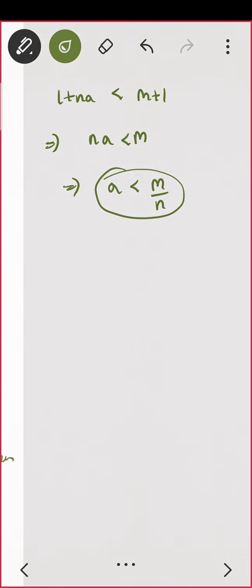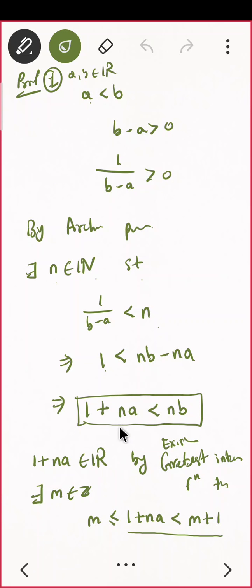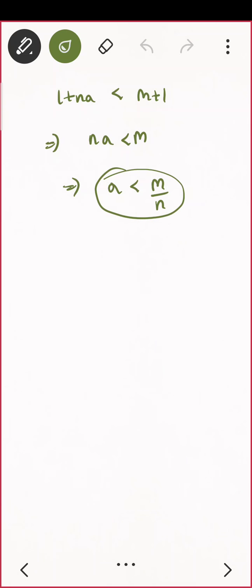Okay. And look at the box. What is that? Let me write it here: 1 plus na is less than nb. Perfect. And you know something about this guy.